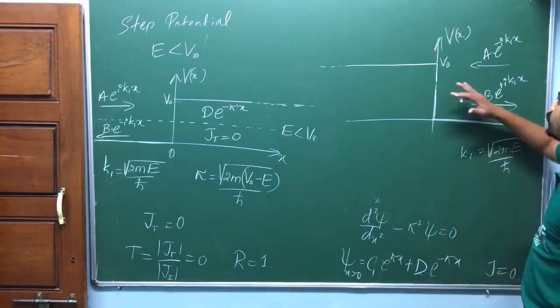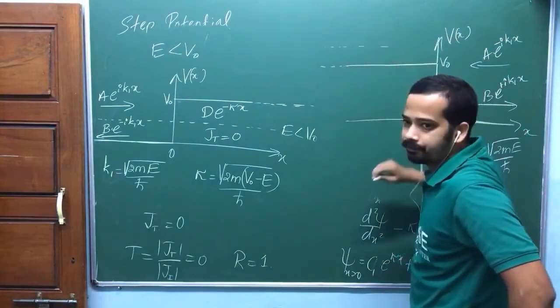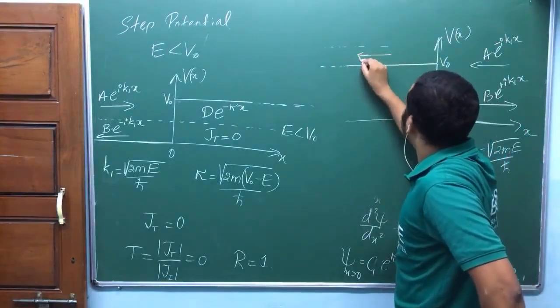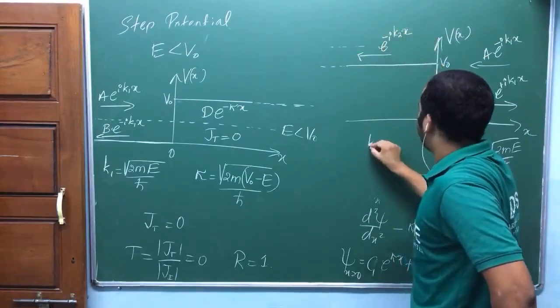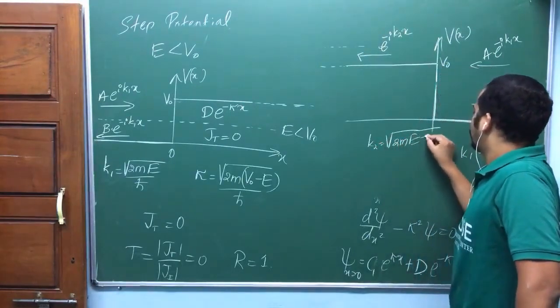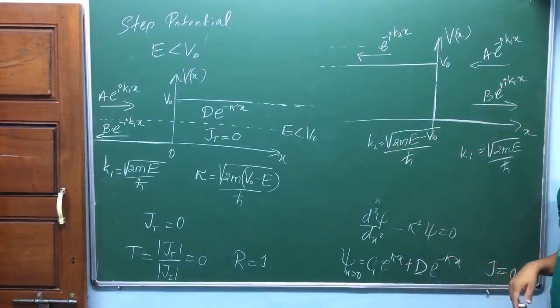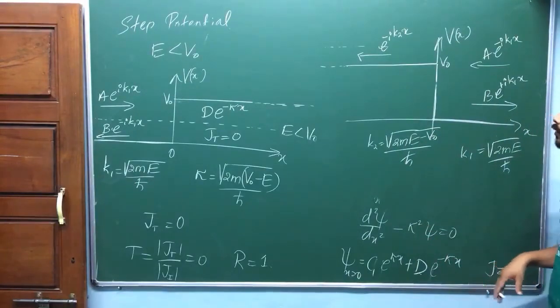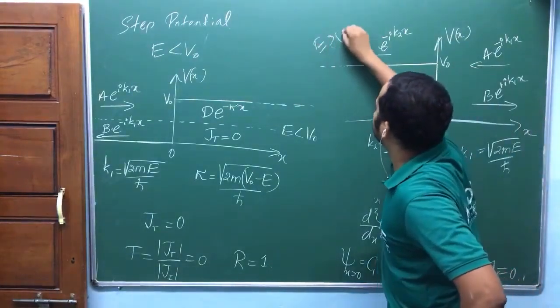Okay. Now suppose energy is greater than V naught, here also it's a traveling wave, isn't it? If energy greater than V naught, then it will be represented by e power i k2 minus x, where k2 is equal to root of 2m (E minus V naught) divided by h bar. Look at how the equation changes. Reflection coefficient, transmission coefficient, those remain the same. Those depend on V naught and E actually. Yeah, this is for E greater than V naught.